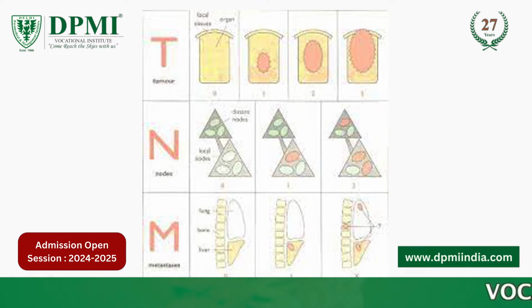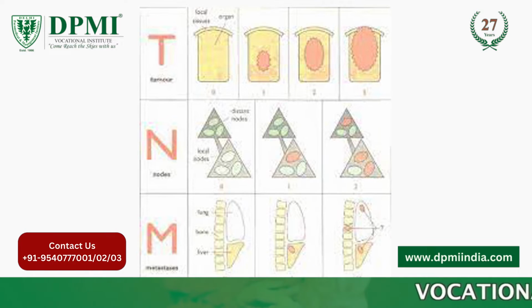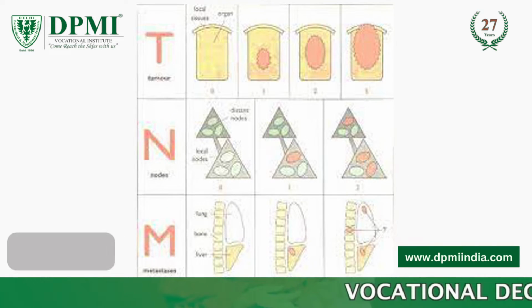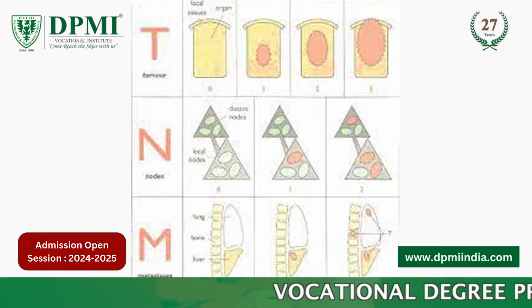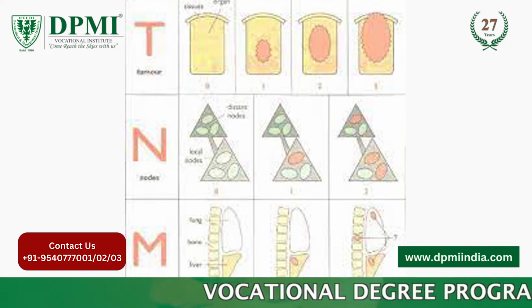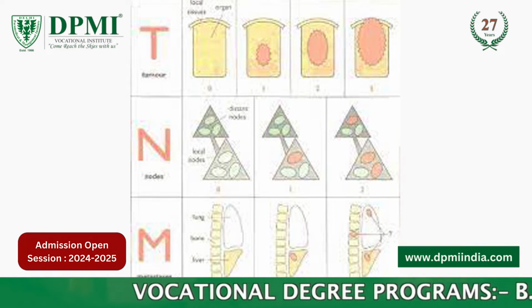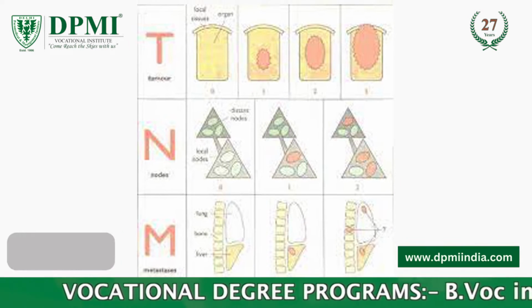TNM staging system for cancer. The TNM system uses letters and numbers to describe the tumor, T, lymph nodes, N, and metastases, M. Each letter and number tells you something about the cancer.